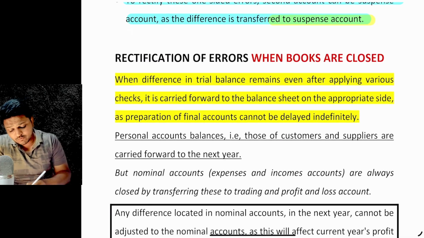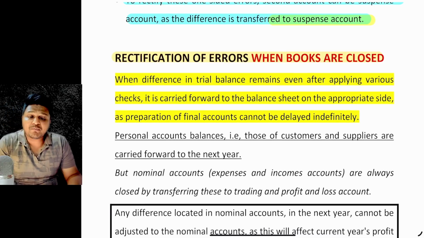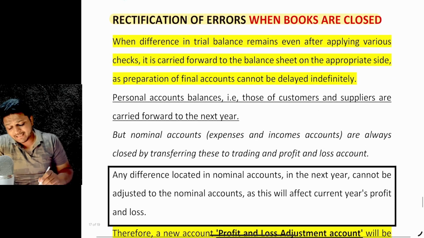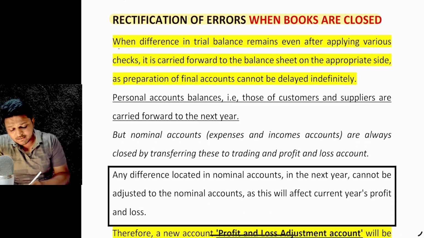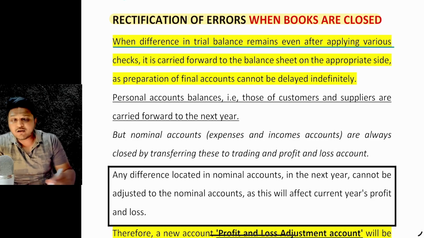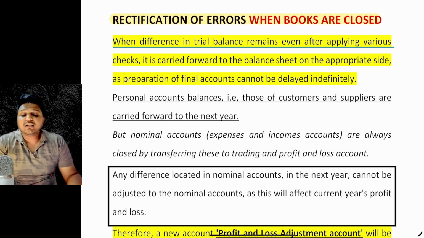but there were some issues which are to be rectified. Let's say you have prepared the balances, but now you are to rectify the errors when there is a difference in the trial balance. Let's say that you have applied the various checks, you have carried out whatsoever due diligence was there, but you're still not able to find out the difference.